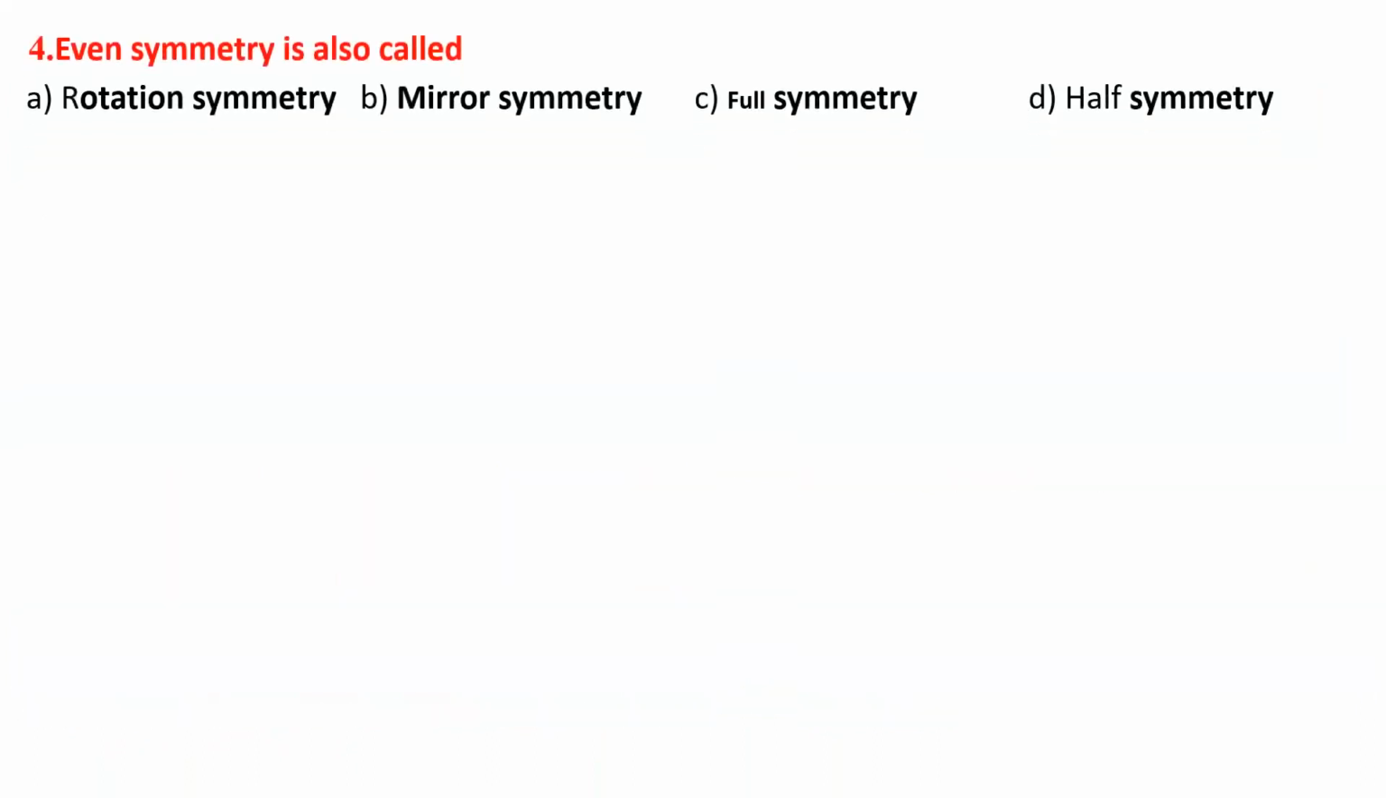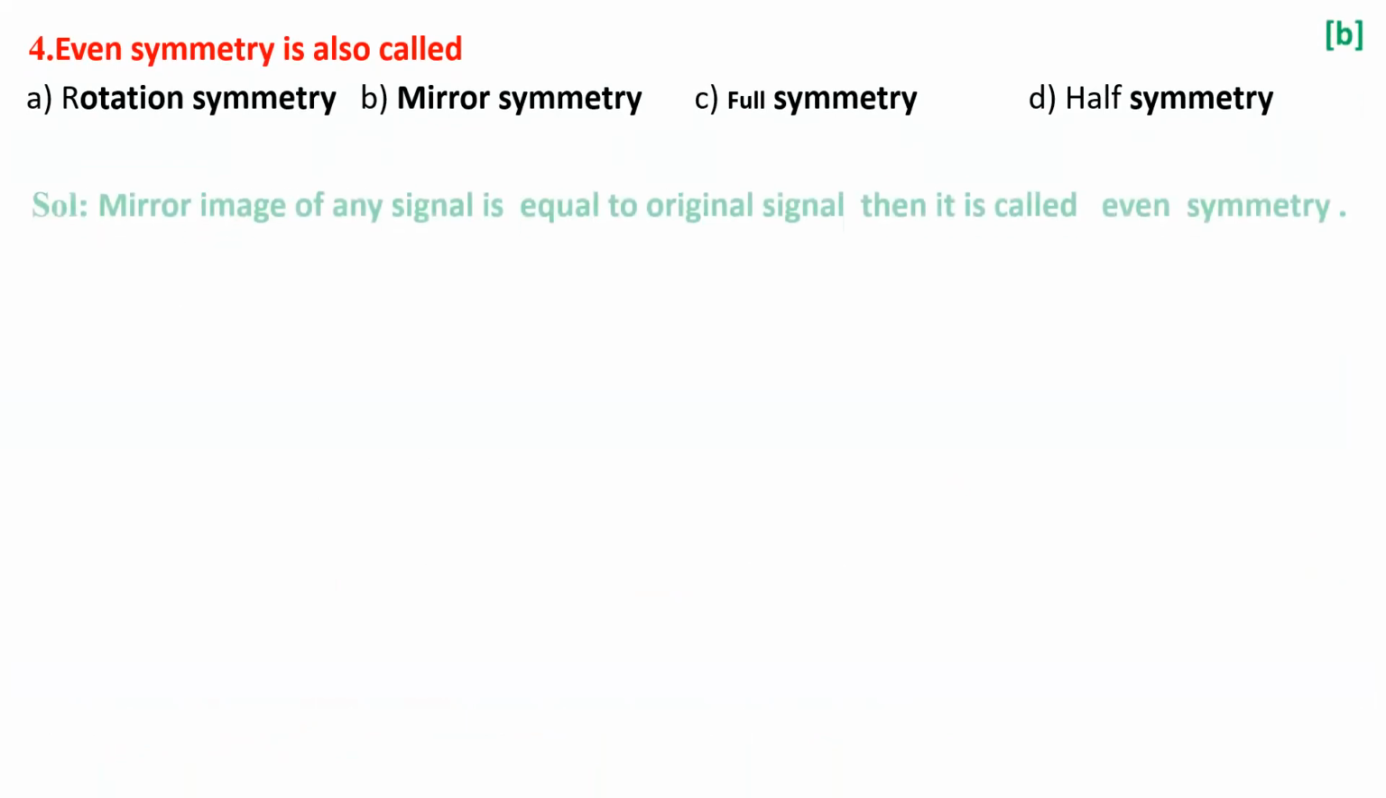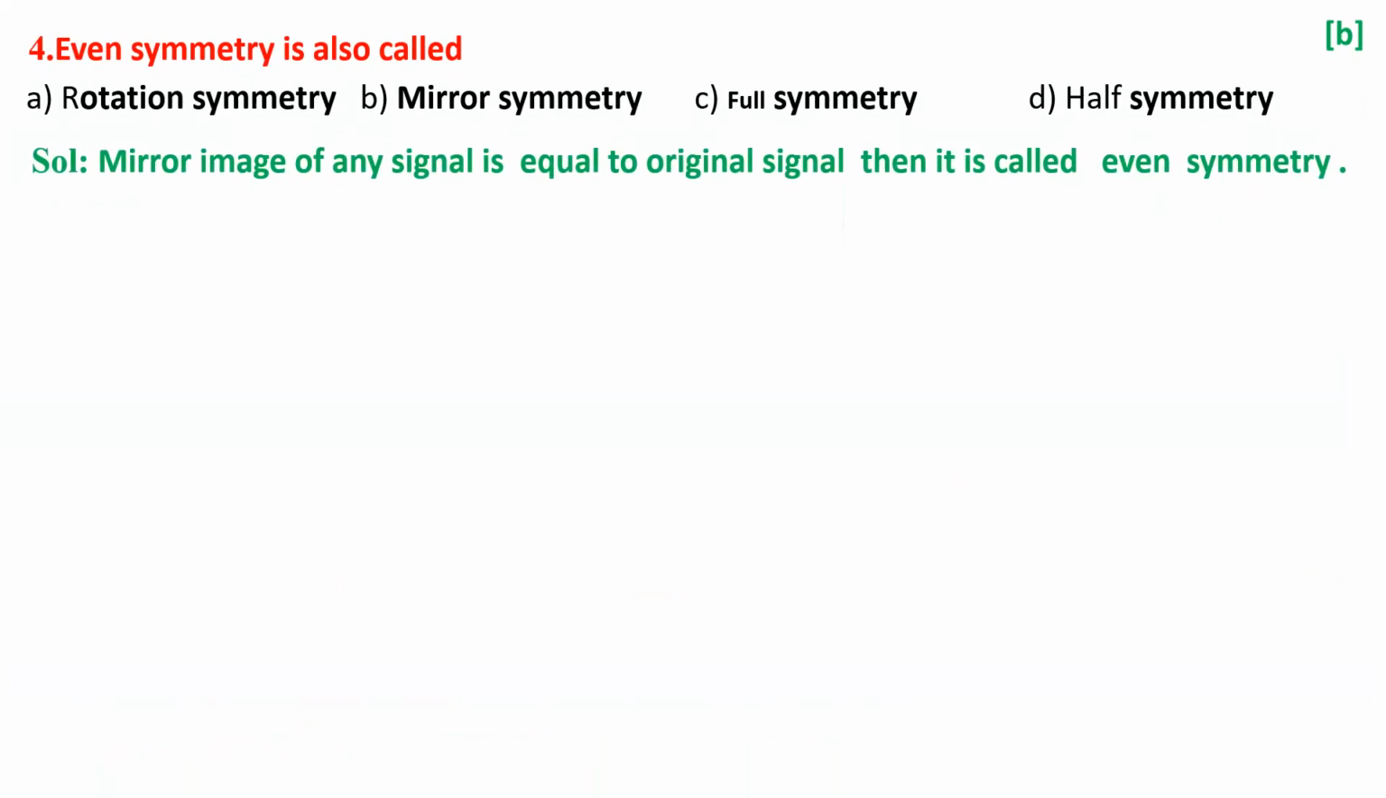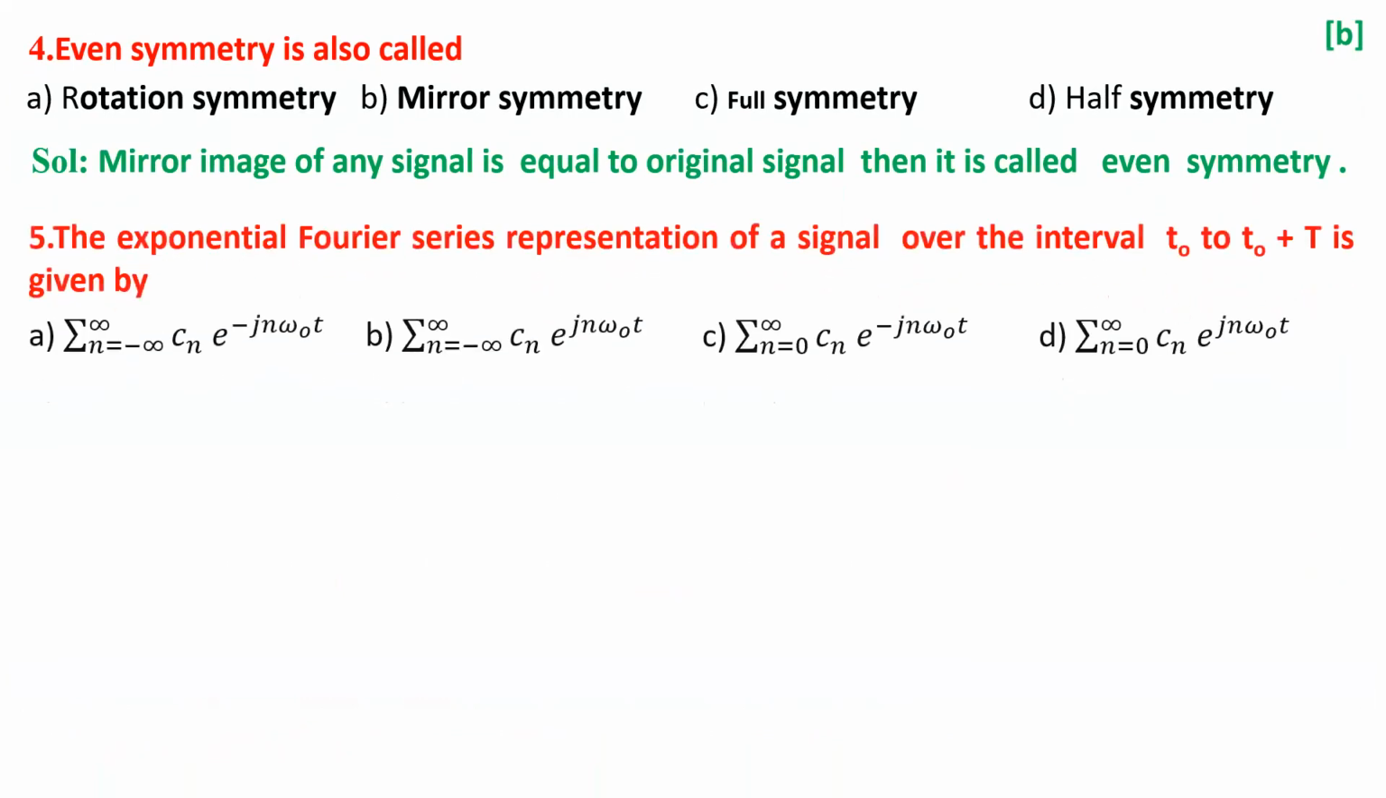So coming to the fourth question, the even symmetry is called rotation symmetry, mirror symmetry, full symmetry, or half symmetry. The answer could be mirror symmetry because x of t equal to x of minus t is the even signal. So the mirror image is always equal to the original signal.